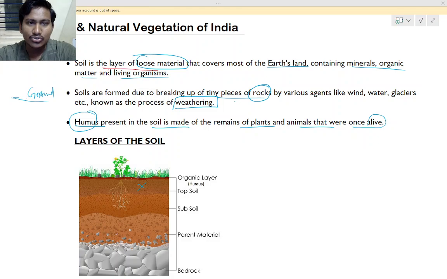So when it falls down, it becomes what? It becomes fertilizer. Yes, humus. You already know fertilizer, isn't it? Organic fertilizers you may have heard of. So that is what we said as humus.